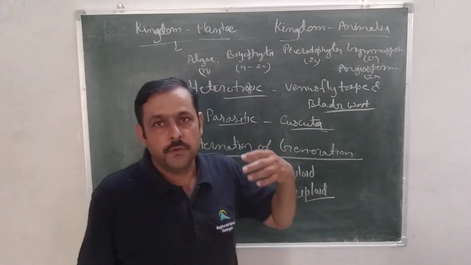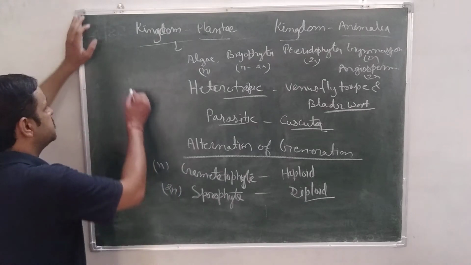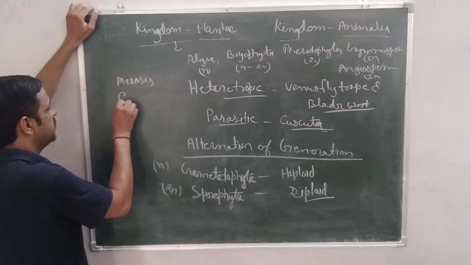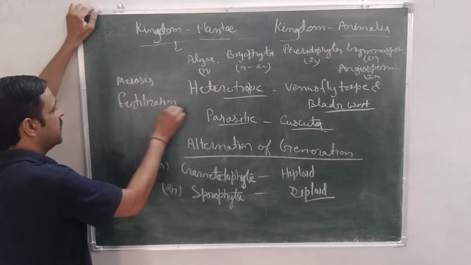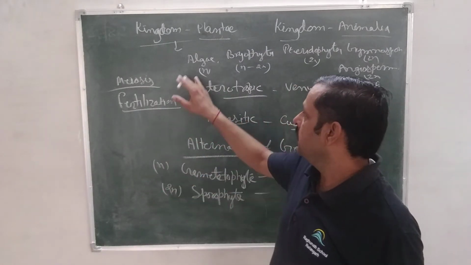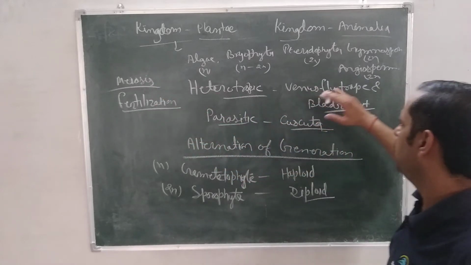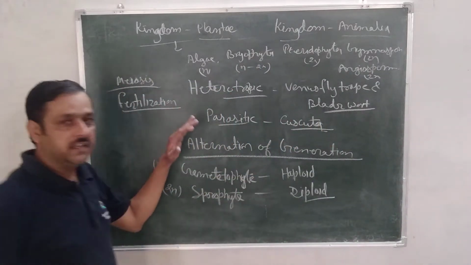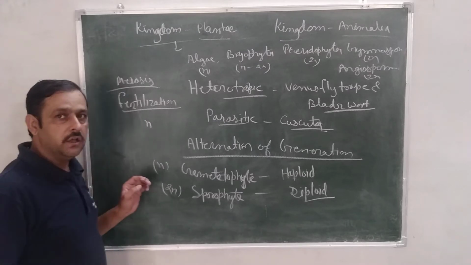Whenever they do sexual reproduction, there are two events: first, gamete formation or meiosis, and second, fertilization or gamete fusion. Which comes first depends upon the main stage of the plant. If the main stage is haploid, then fertilization comes first and then meiosis. If the main stage is sporophyte, then first meiosis, after that fertilization. For example, look at the board: the main stage of algae is haploid or gametophyte.